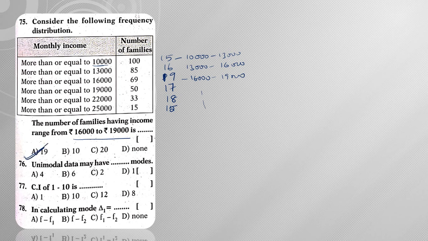Next, unimodal data may have how many modes? So uni means 1. So unimodal data will have only one mode.